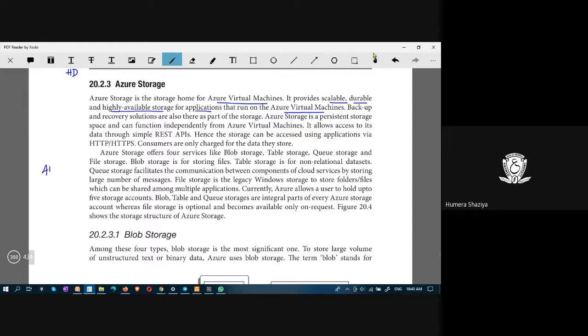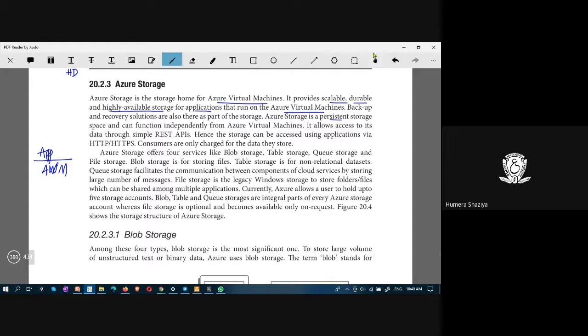On Azure Virtual Machine, applications are executed, and these applications need to store data. For that, Azure Storage is supported.